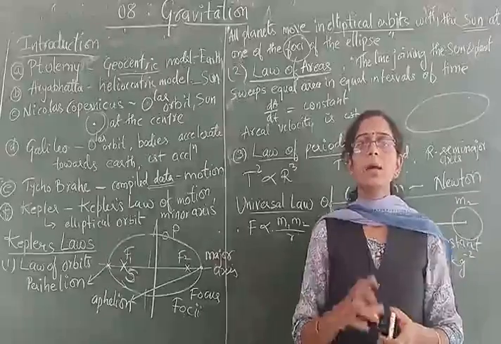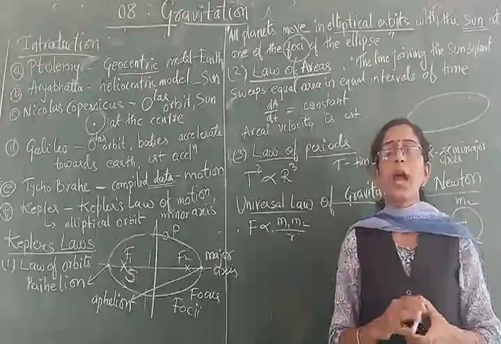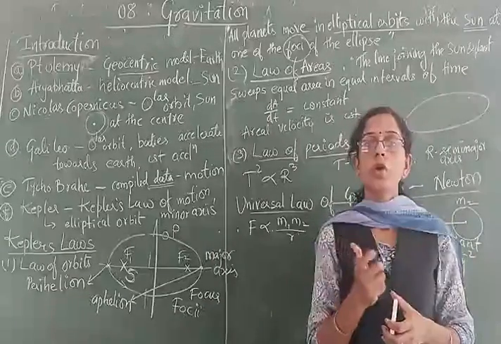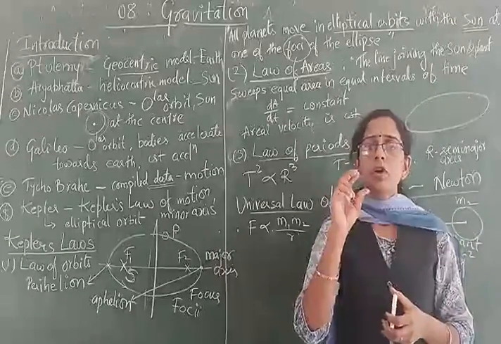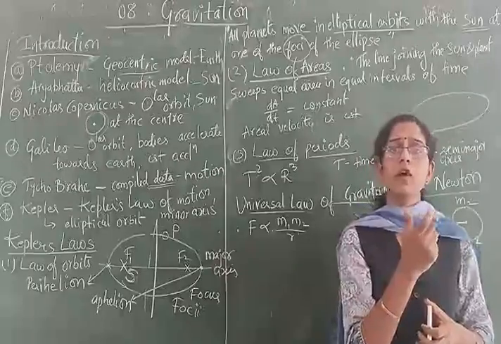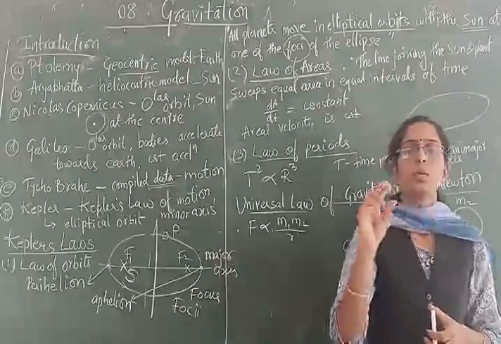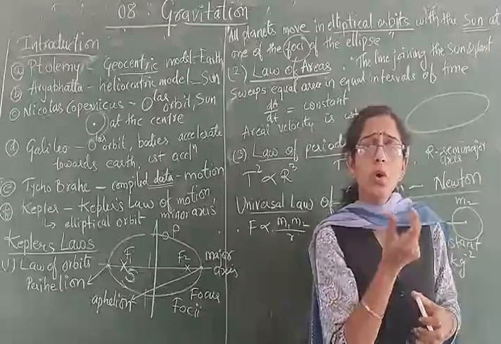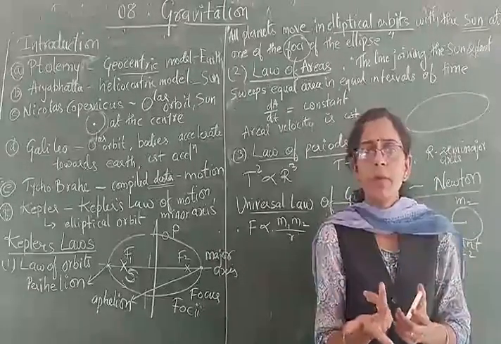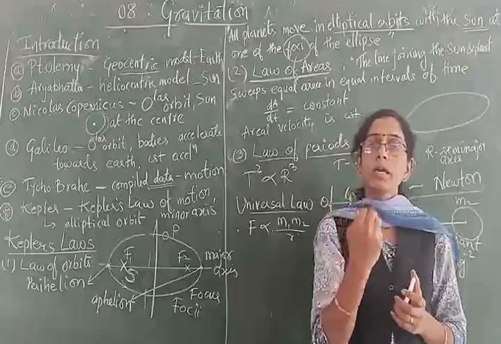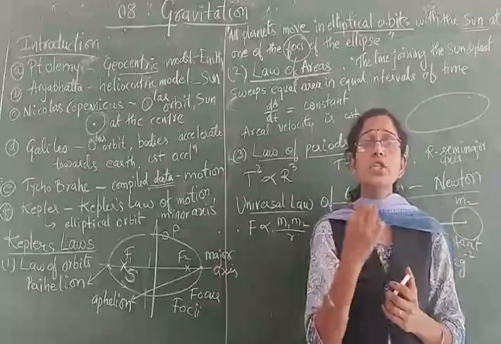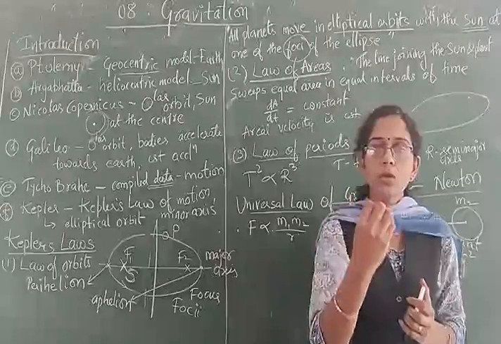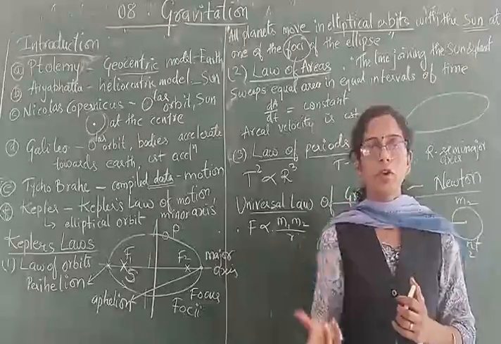This is related with the motion of the earth. If the earth revolves with higher velocity, moves faster, then the day will be shorter. If it moves slowly, the time taken will be larger. So it depends upon the position of the earth, whether it is lying towards the sun or away from the sun.